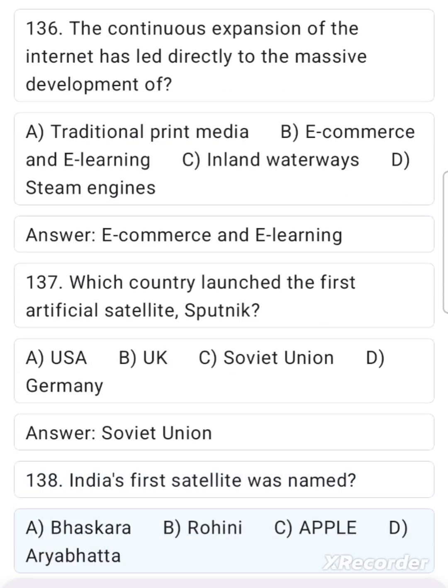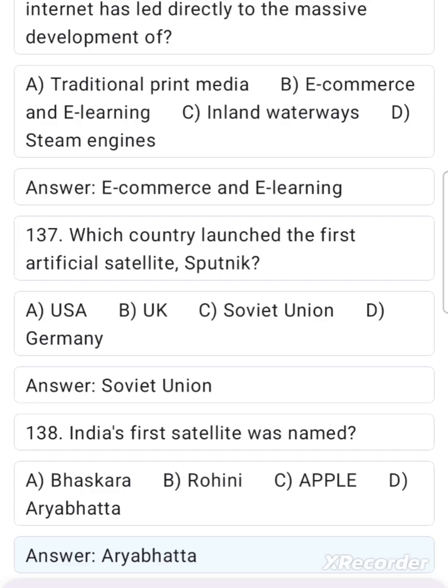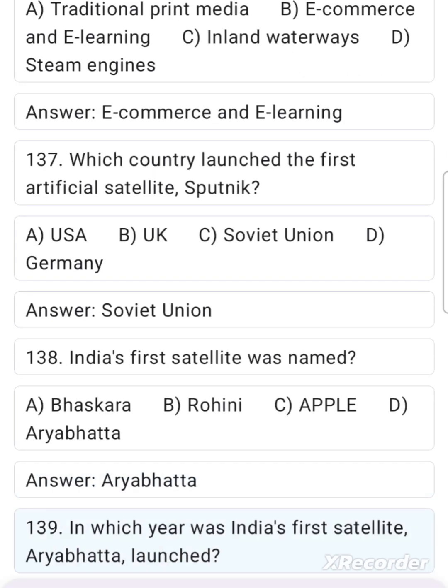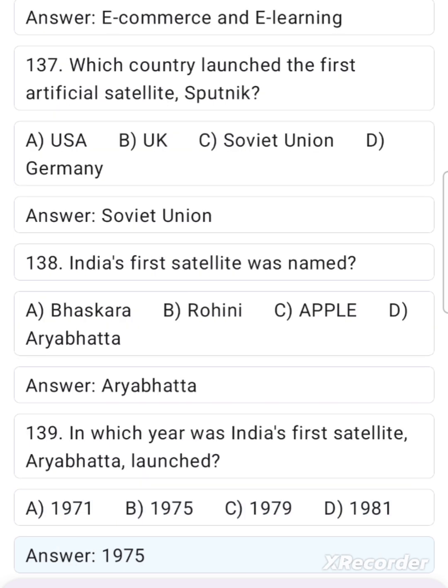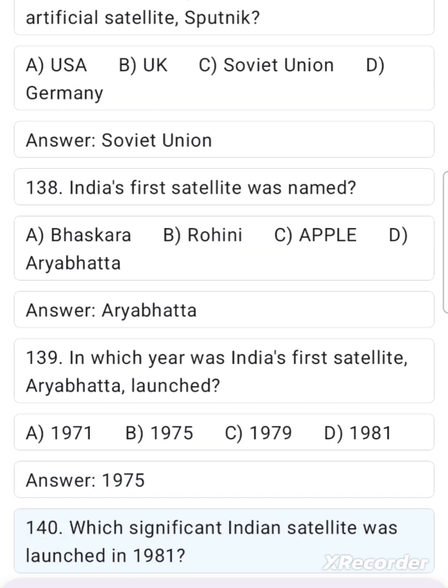Bhaskara. B. Rohini. C. Apple. D. Aryabhatta. Answer. Aryabhatta. 139. In which year was India's first satellite, Aryabhatta, launched? A. 1971. B. 1975. C. 1979. D. 1981. Answer. 1975.